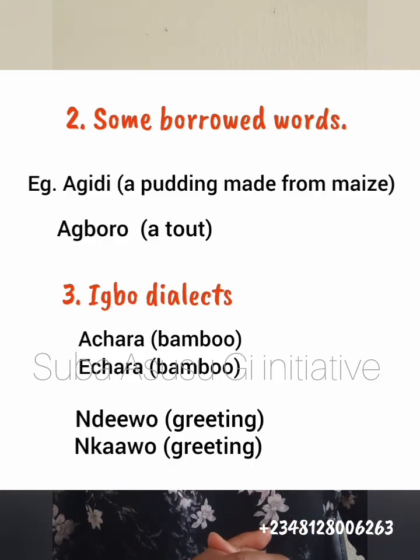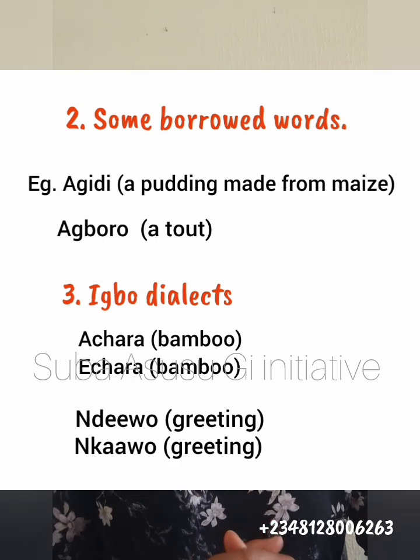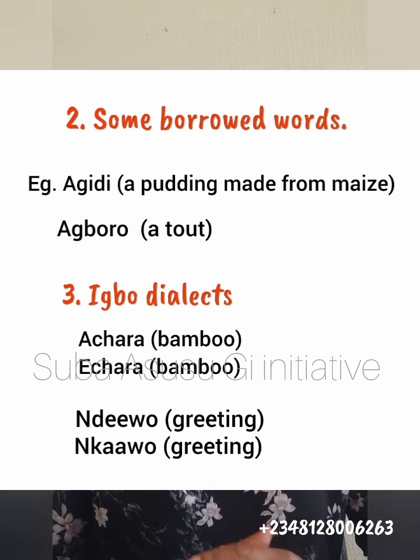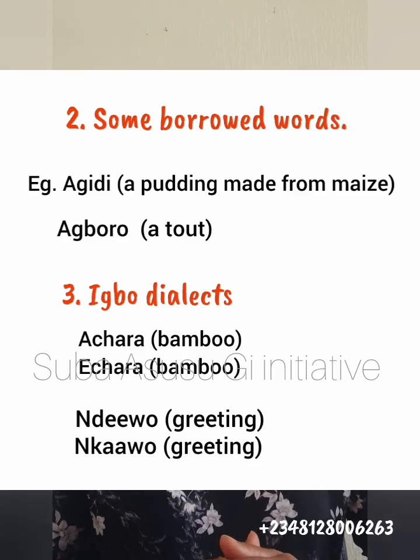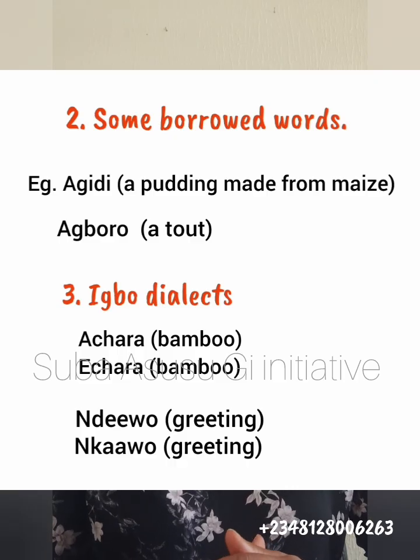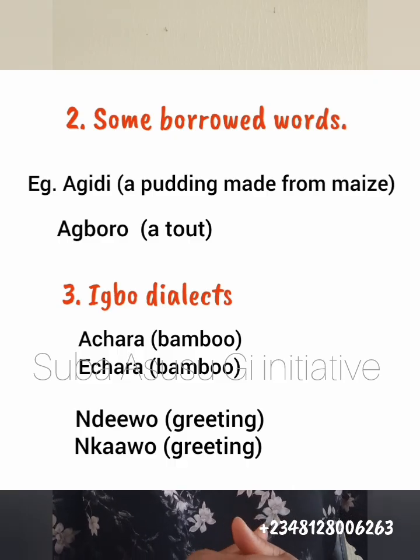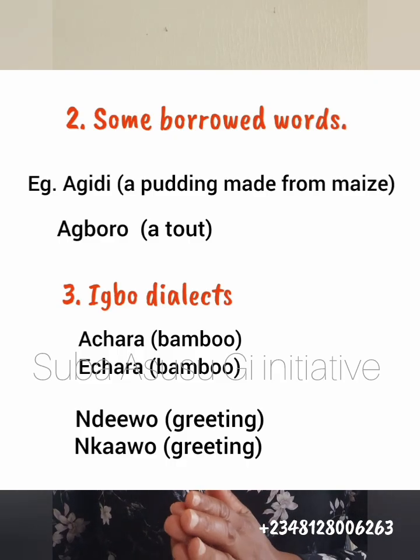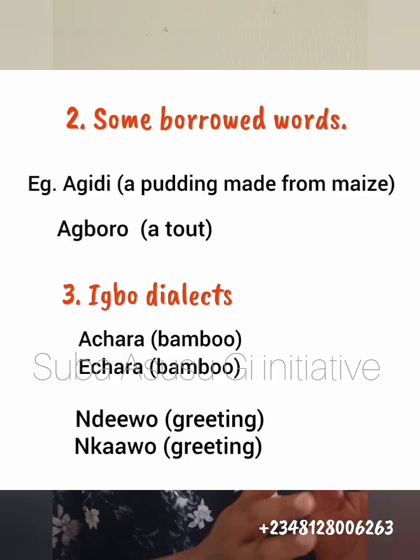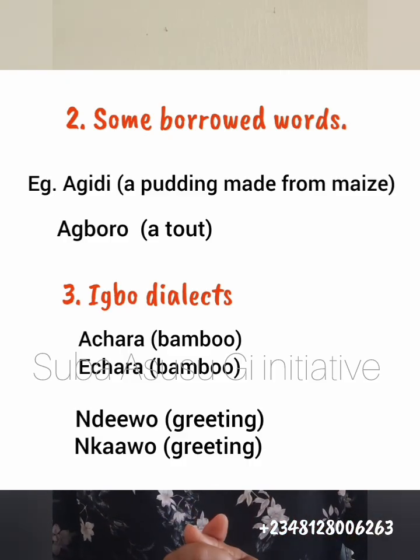We're actually learning Central Igbo, not our dialects. Okay? So, Central Igbo calls bamboo wood achara. Achara. You see that it contains only the vowel a, and they all belong to one group.